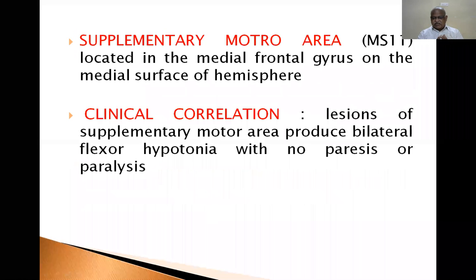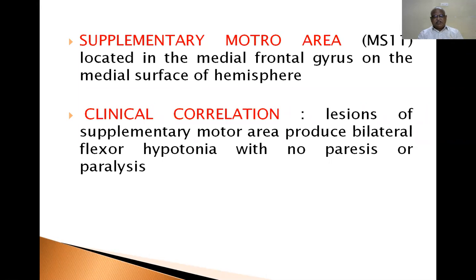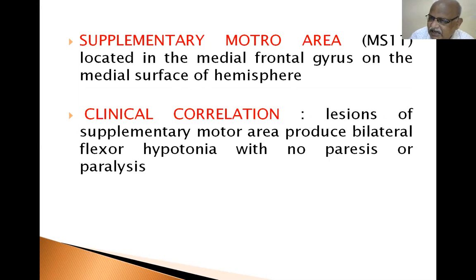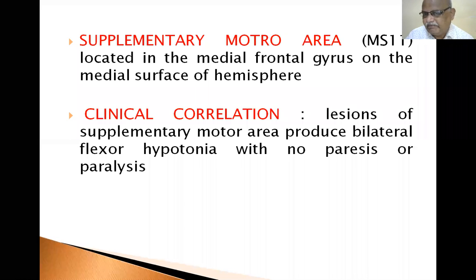Clinical correlation: lesions of supplementary motor area produce bilateral flexor hypotonia. Tone means muscle tone. Flexor tone of the muscle is reduced, hypo, below the level, with no paresis. There is no paralysis. Paralysis means complete loss of function. Paresis means partial loss of function. That is the difference between paresis and paralysis.